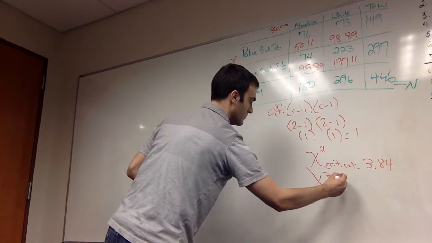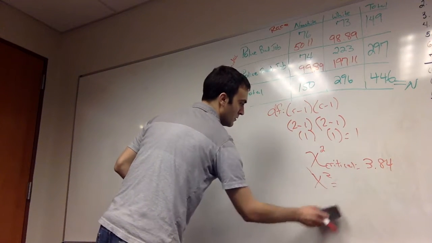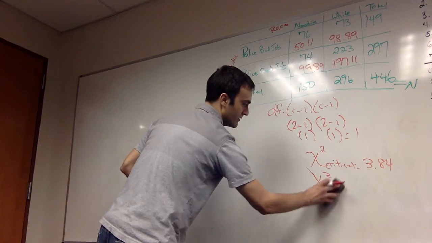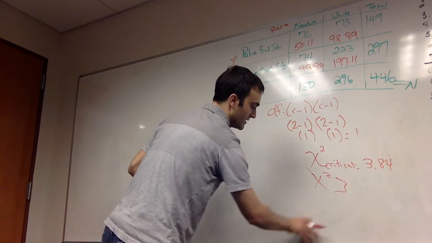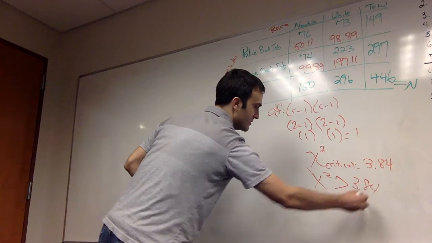Chi-square was... I just erased it, but we know the chi-square obtained was greater than 3.84, somewhere in the 30s.